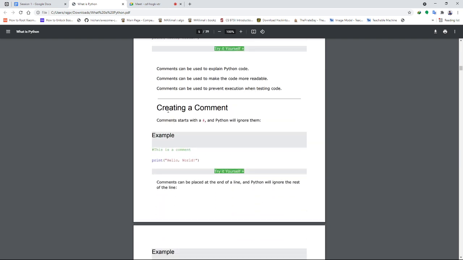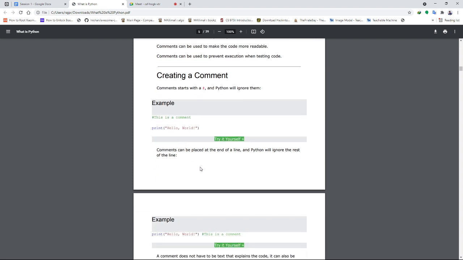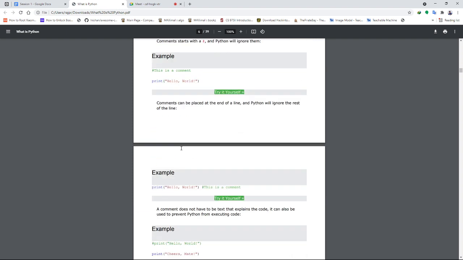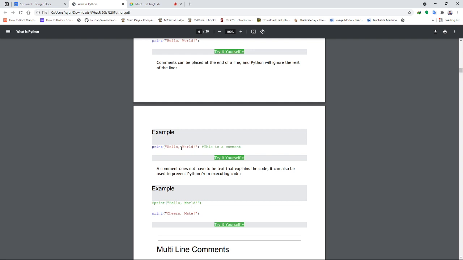So here is an example of how comments are created. A comment can be placed at the end of a line. If you place it in between a line, there will be an error, because Python will simply ignore all the code from the point where the hash is encountered. So you have to take care of that. You can either put the comment on a single line itself, with no other code on that line, or after the end of code. Okay, so these are the 2 places.